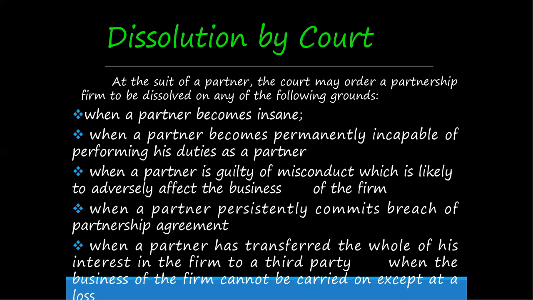What is the next one? When a partner is guilty of misconduct which is likely to adversely affect the business of the firm. The partner is mentally stressed and not okay with that.